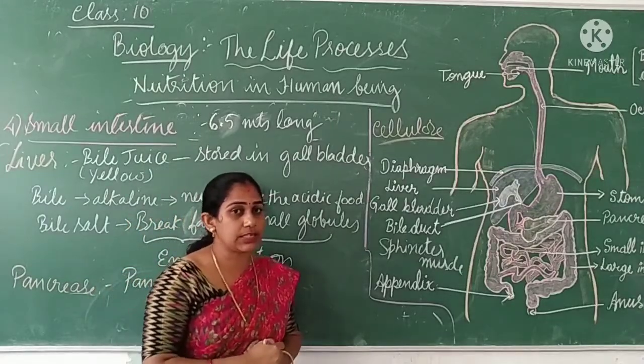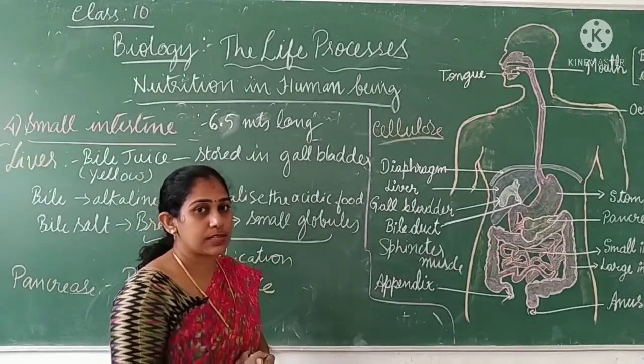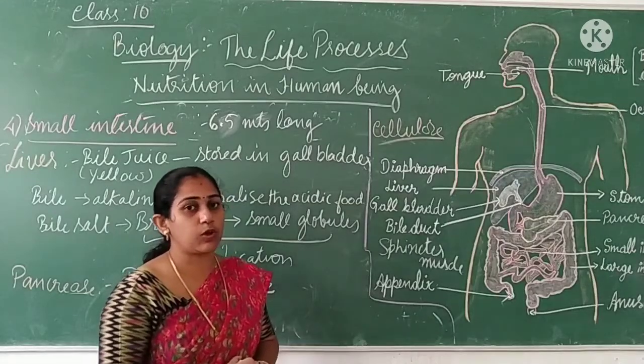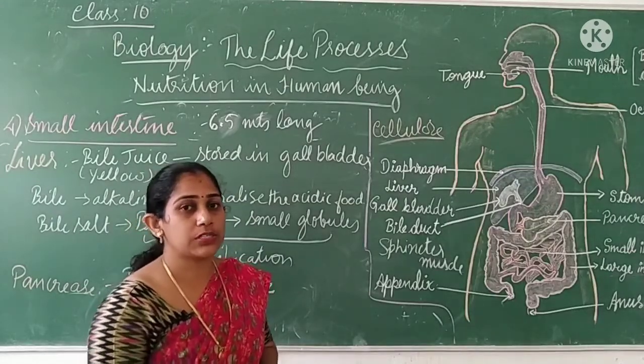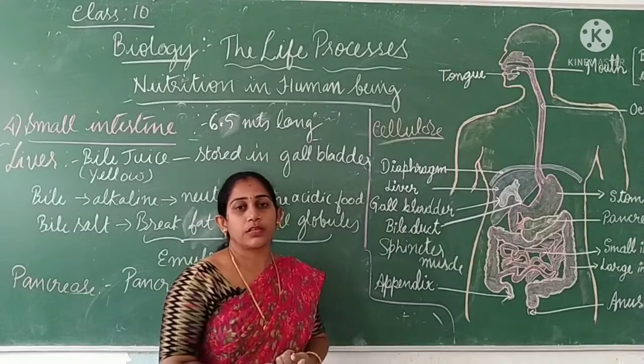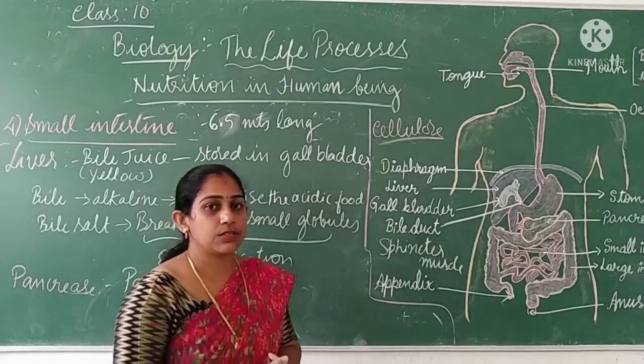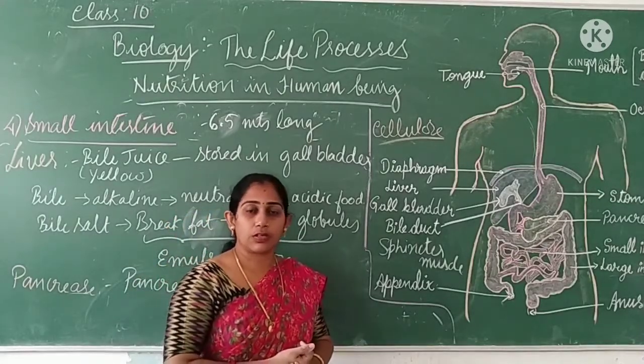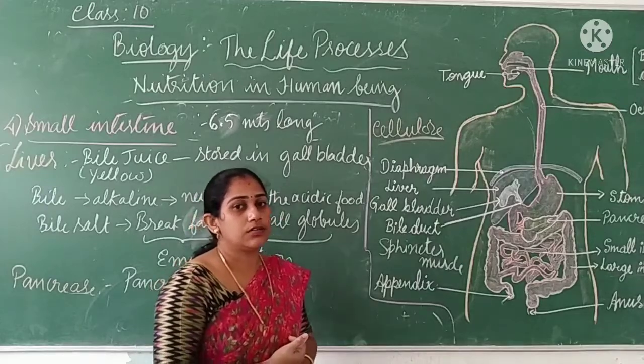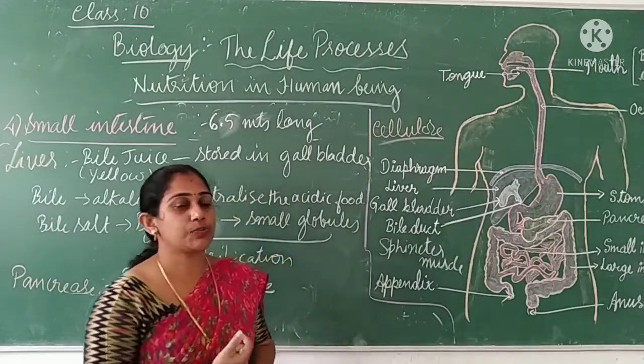They may ask this question in the exams: why do herbivores have a long small intestine? Whereas carnivores are flesh eating. Meat can be digested very fast. So they usually have a shorter small intestine.